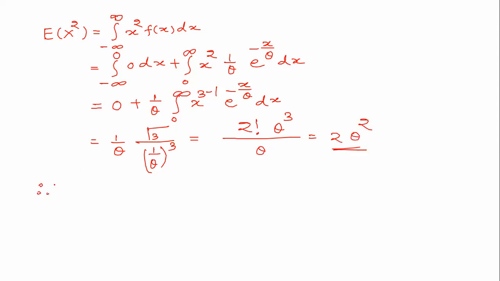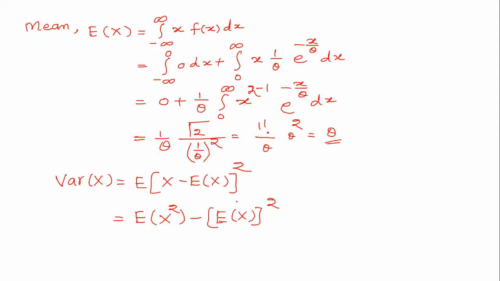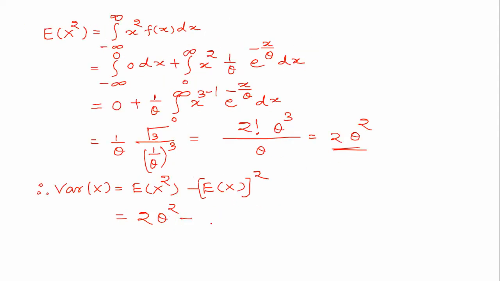And therefore, variance of x equals expected value of x square minus square of the expected value. So this is 2 into theta square minus, as we have seen in the previous slide, expected value of x is theta and square of that, so this is theta square.